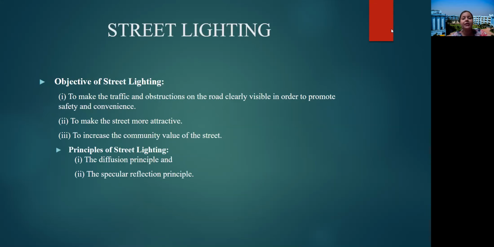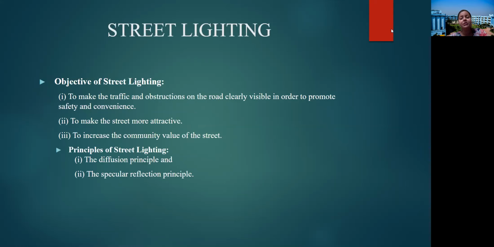Next, it is street lighting. Now, what are the objectives of street lighting? It is to make the traffic and obstruction on the road clearly visible in order to promote safety and convenience, to make the street more attractive, and to increase the community value of the street.